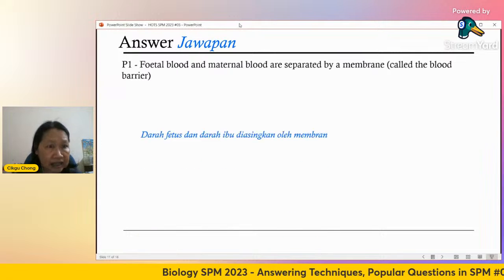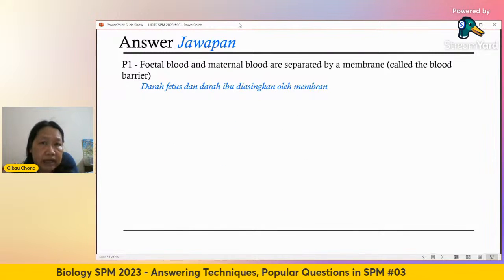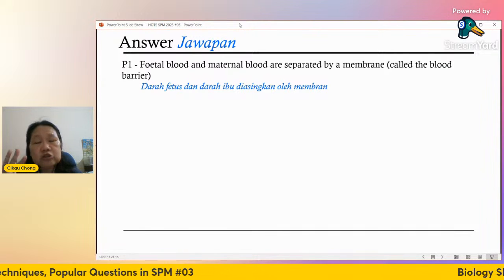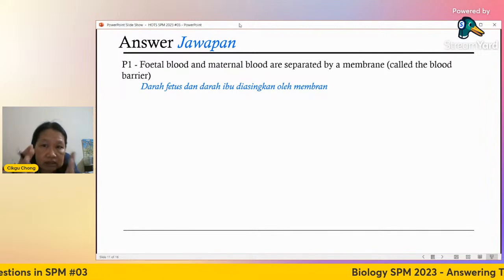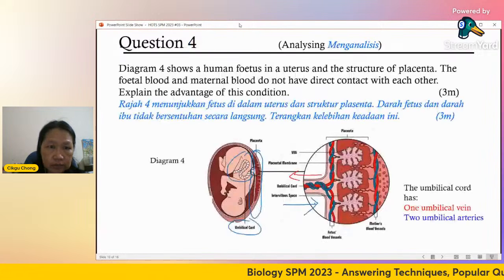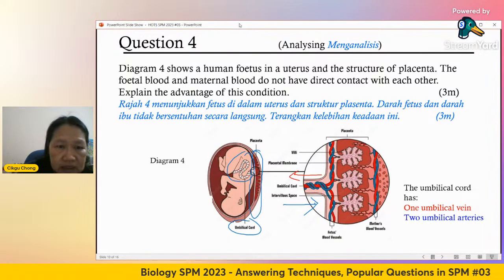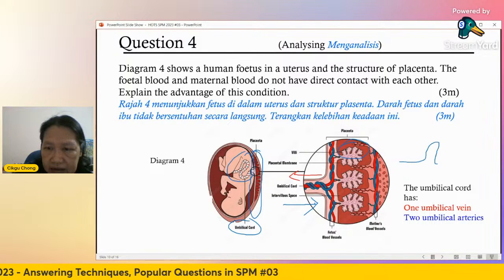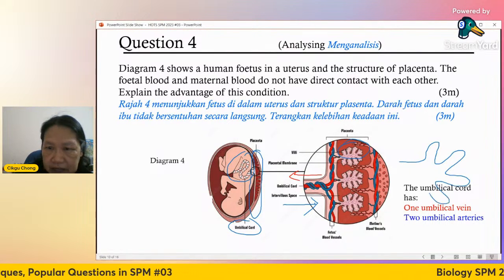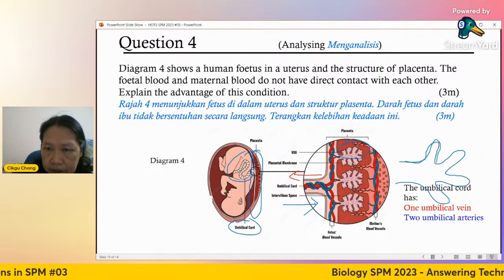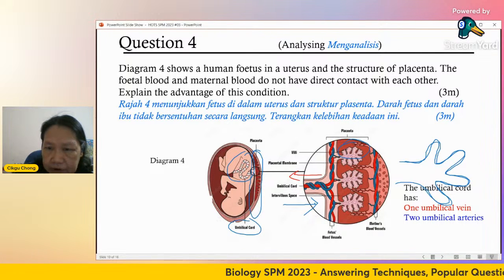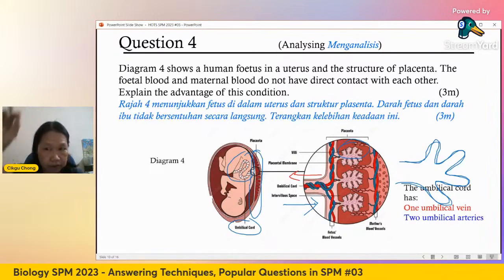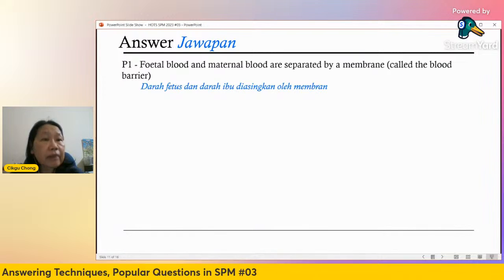Okay, answer. There are 4 points. The fetal blood and maternal blood are separated by a membrane. So there is a membrane here. Of course, it cannot be seen clearly, the diagram is too small. This is the chorionic villi, you see all these finger-like structures. This is actually a membrane, the membrane that separates the maternal blood from the fetal blood. So that's a membrane there. This is called the blood barrier.